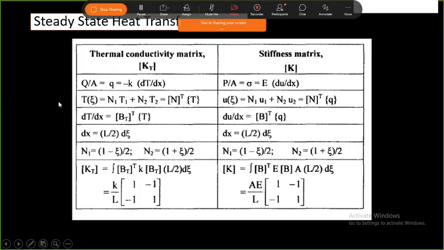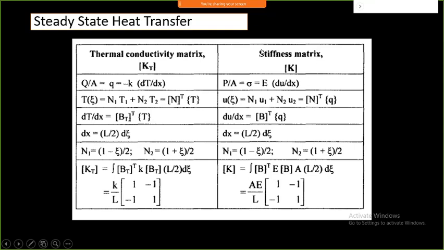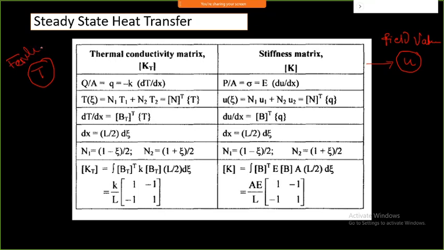And this is a typical comparison of steady state heat transfer, that is the thermal conductivity matrix, and the stiffness matrix. In thermal analysis, temperature is considered to be the basic field variable, and in structural analysis, displacement is considered to be the basic field variable. Here temperature is again a field variable for thermal analysis.